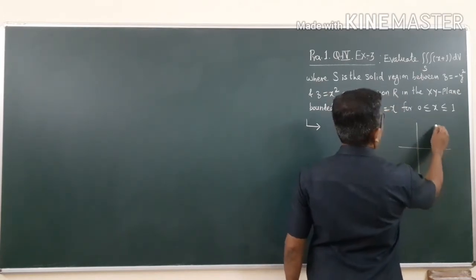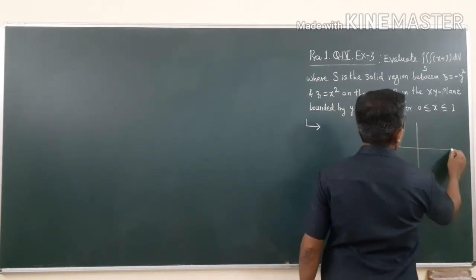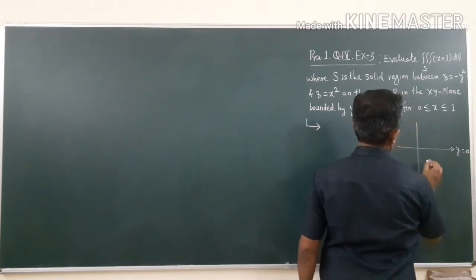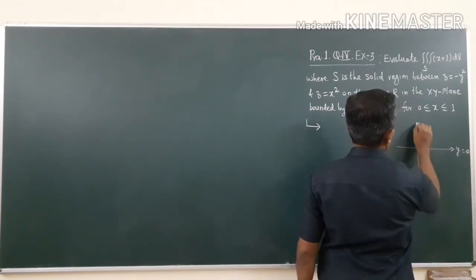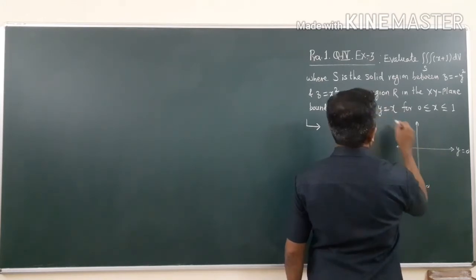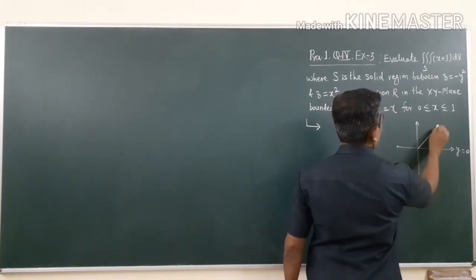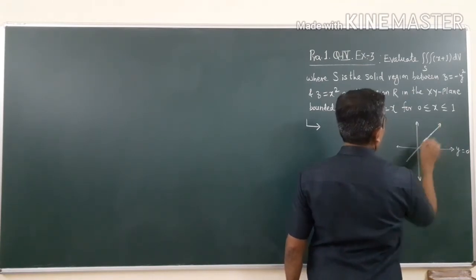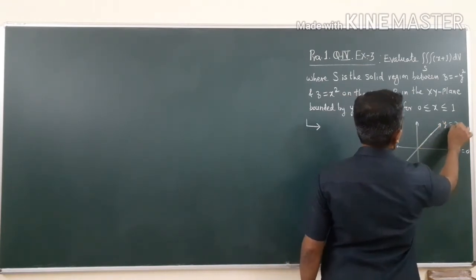So, this is the line y equals 0, this is x equals 0, the y axis. This line is nothing but y equals x.